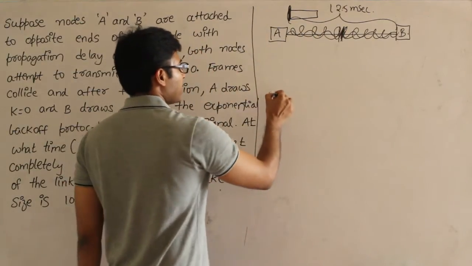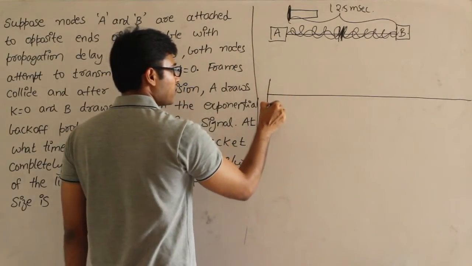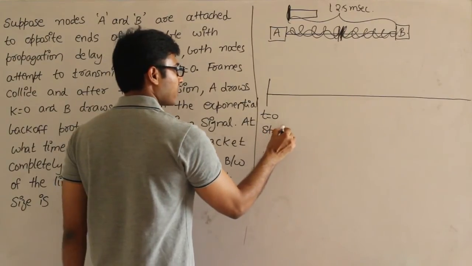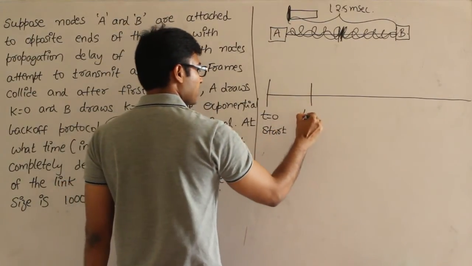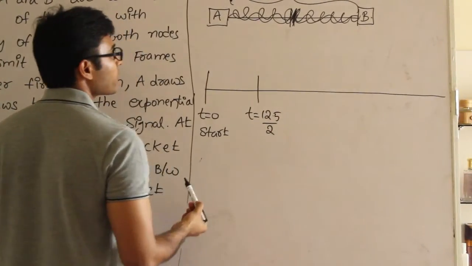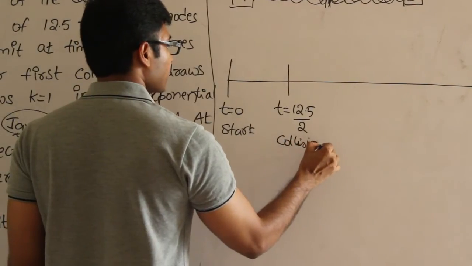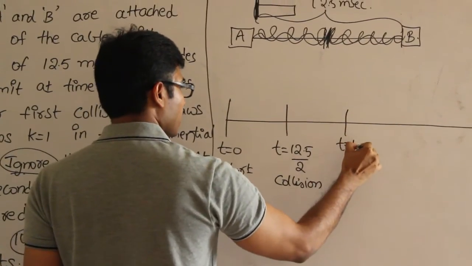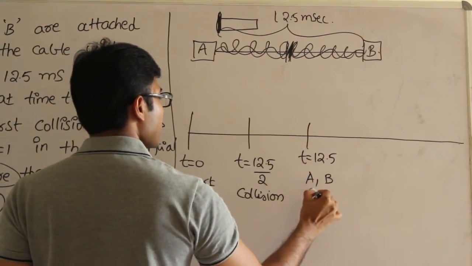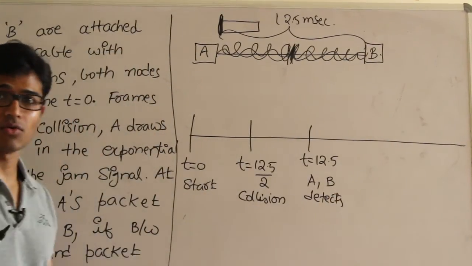Or in the timeline, I'll just give you what has happened here. At time t equal to 0, A and B start. At time t equal to 12.5 divided by 2, there is a collision. At time t equal to 12.5 milliseconds, A and B detect the collision, which means they find out that there is a collision.